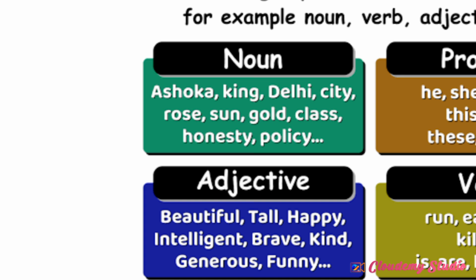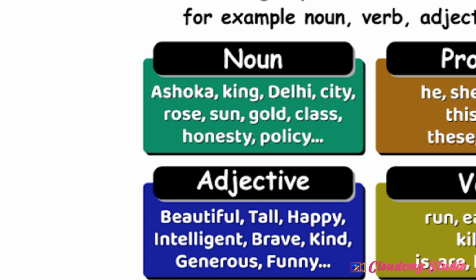Here are the examples: Ashoka is a noun, the name of a person. King, any king can be, which is called a common noun. Delhi, the name of a particular place. City, a common noun. Rose, a flower name. Sun, gold, class, honesty, and policy. These are considered as nouns.